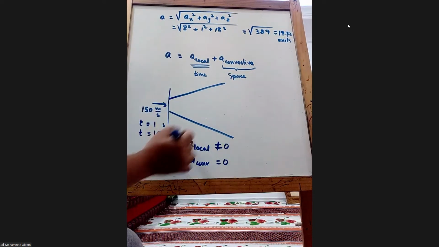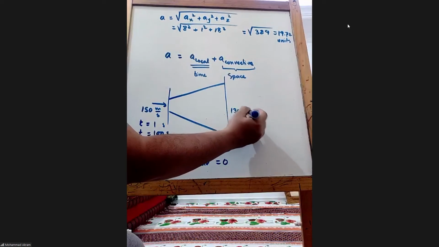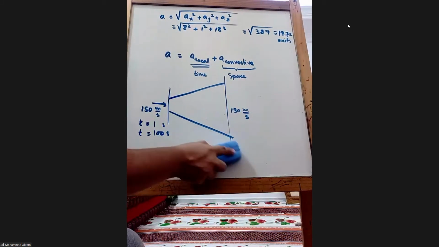So at this one location, and say here the velocity is say 130 meter per second, because A1 V1 equals A2 V2, right? Now tell me, do we have the local acceleration here?